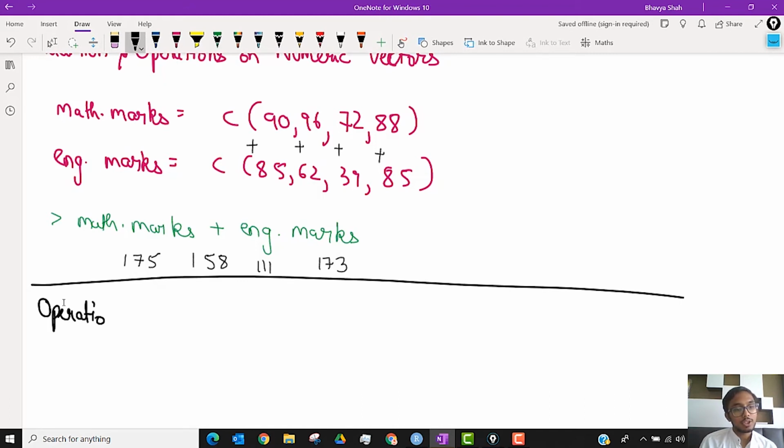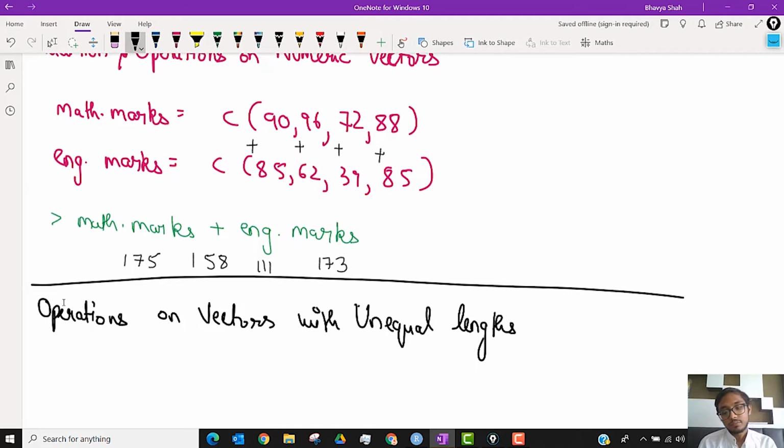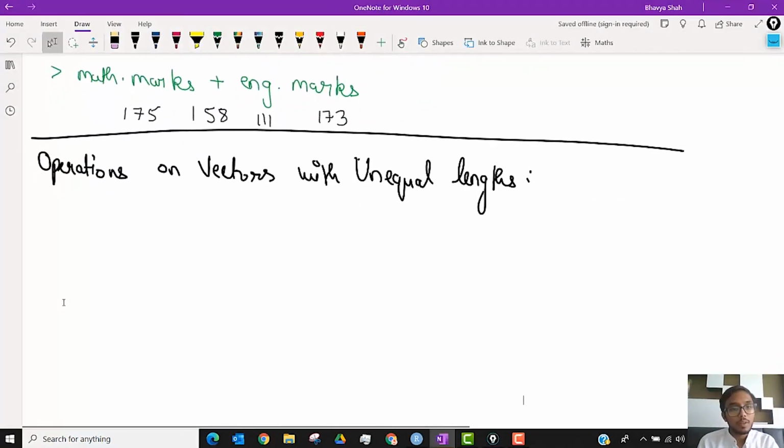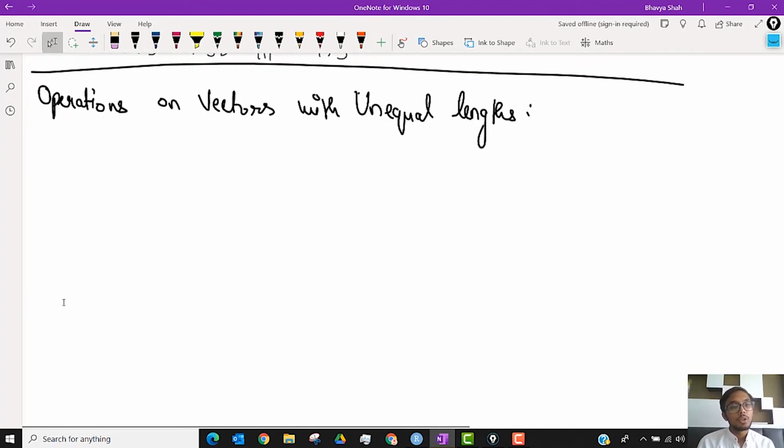So now we'll do operations on vectors with unequal length. Length is basically the number of elements that a vector has.